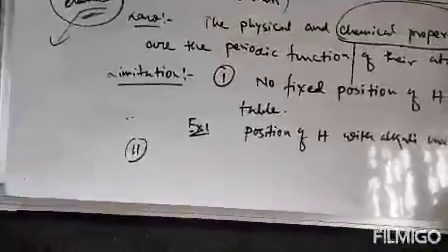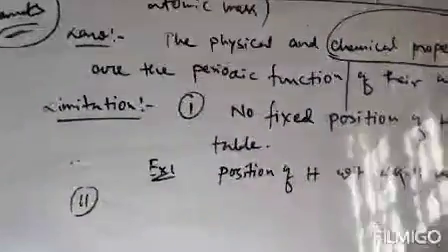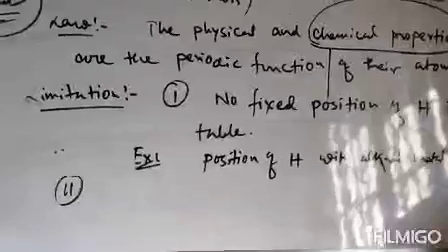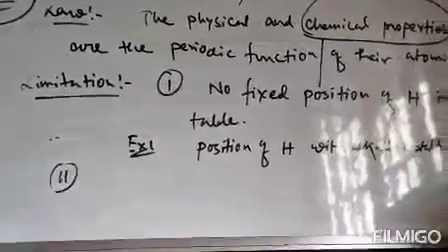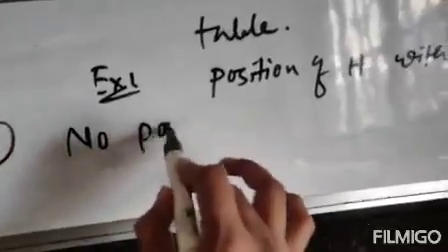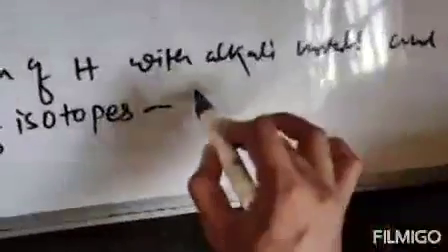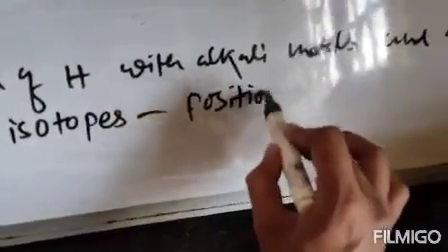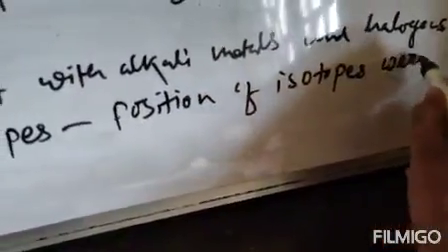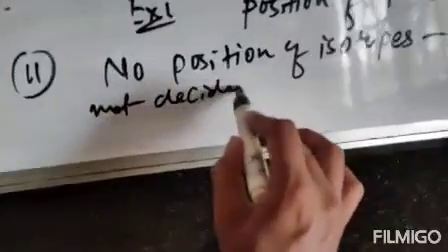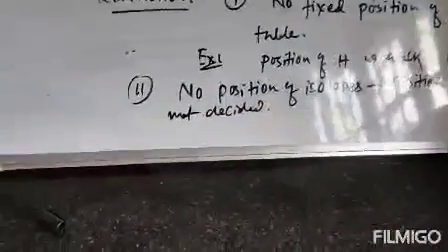Number two is that the position of isotopes was not fixed. The position of isotopes was not clear either. Clear? So the second limitation is that there is no position for isotopes. That means the position of isotopes was not decided. That one also is a limitation of the periodic table.